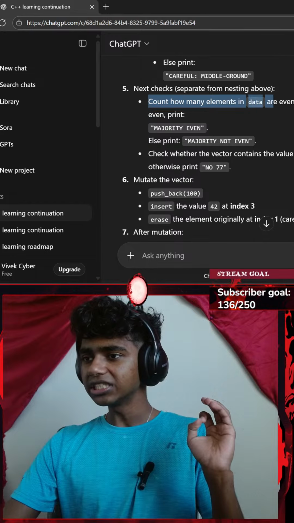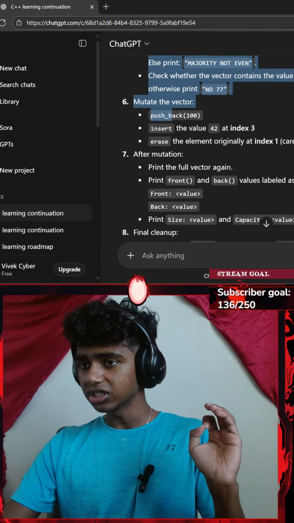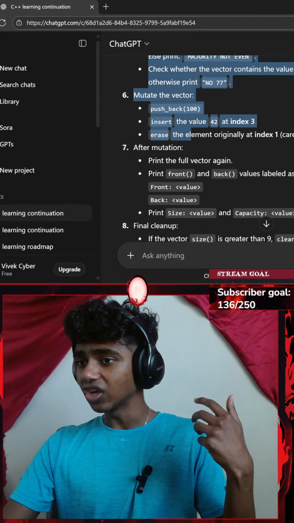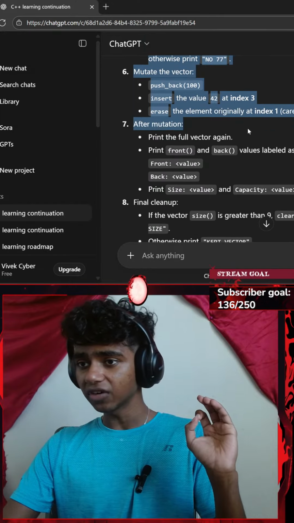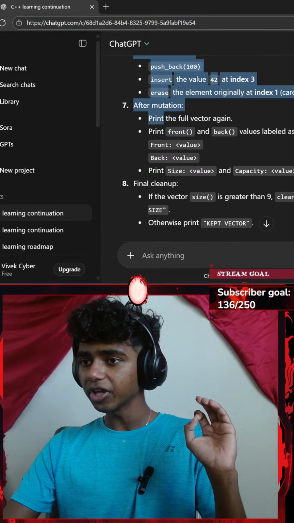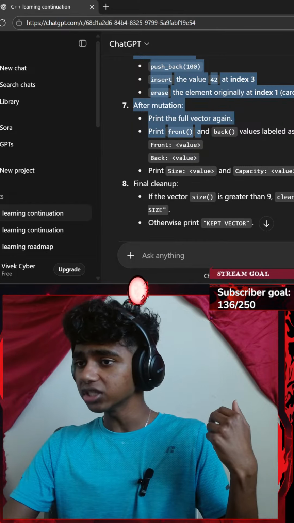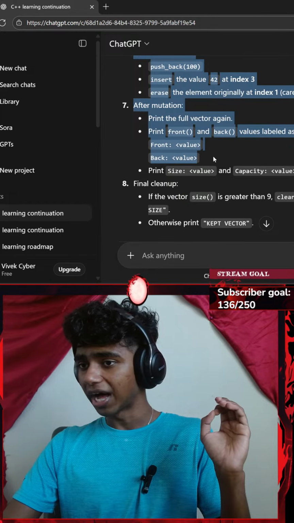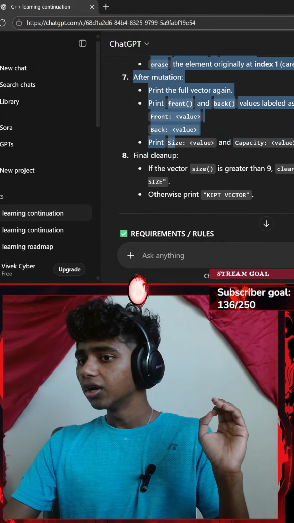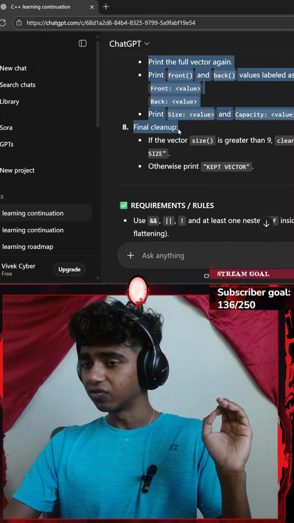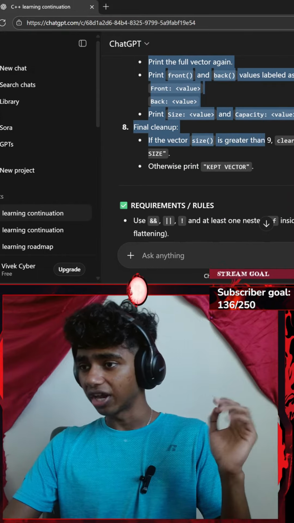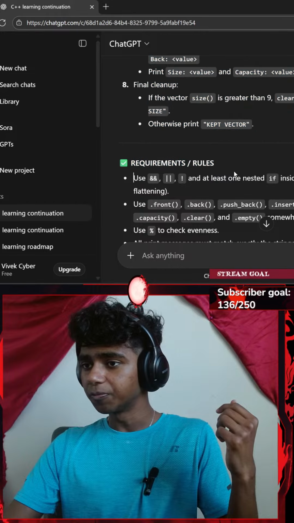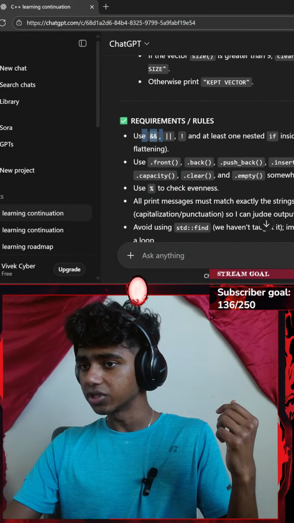Okay, count how many elements in data are even. If more than half are even, mutate the vector: push_back, insert the value at index 3, erase the element originally at index 1 carefully with order. After manipulation, print the full vector again, print front function, back function values labeled as front value, back value. Print size value and capacity value. Final cleanup: if the vector size is greater than 9, clear and print cleared due to size. Otherwise, print kept vector.